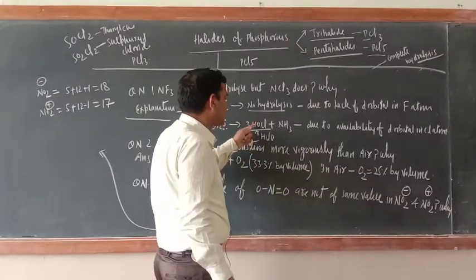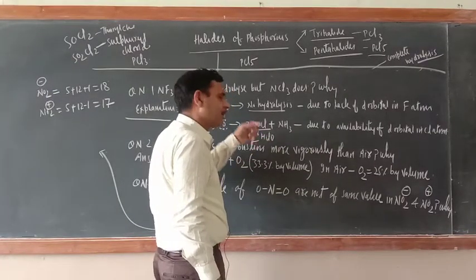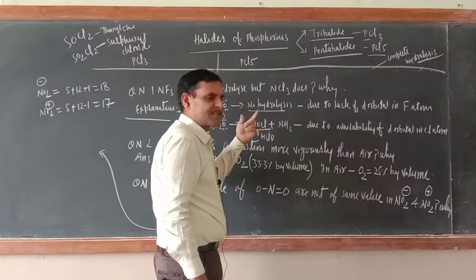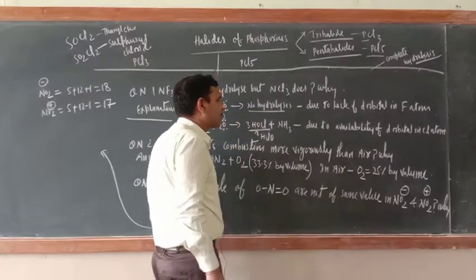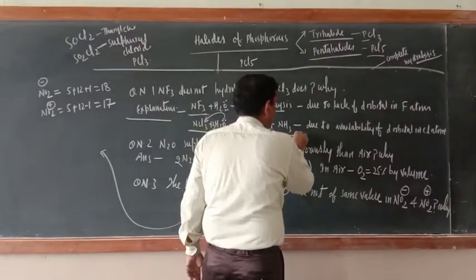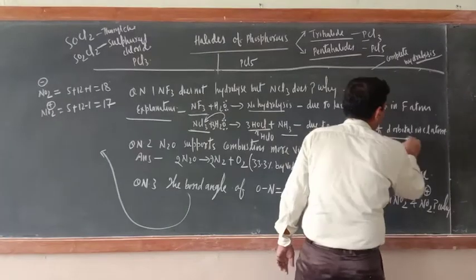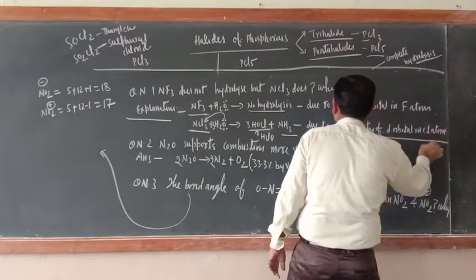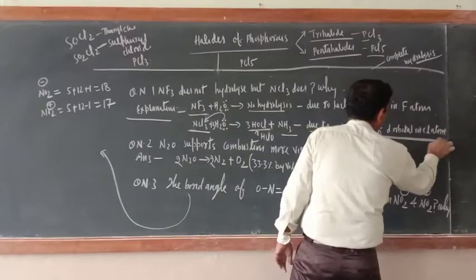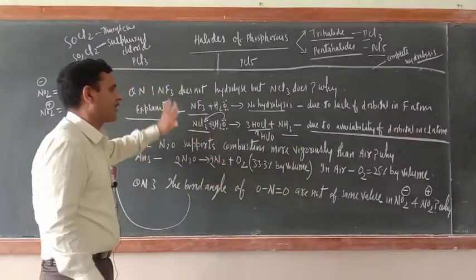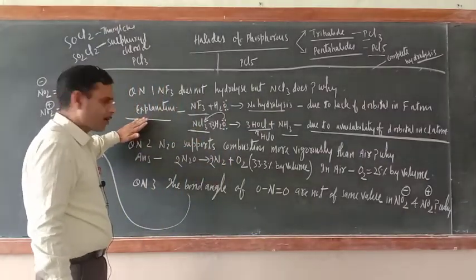hypochlorous acid, HOCl. These are the oxo acids of halogens. You will study them in group number 17. So this is hypochlorous acid, and here we get NH3, ammonia gas. So due to availability of d orbital in the Cl atom, it will be hydrolyzed. Okay, so I hope that you have got the answer.